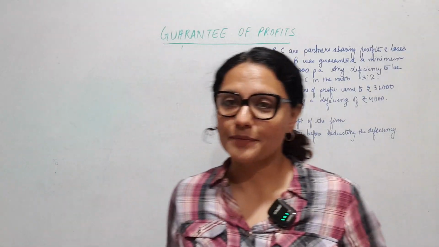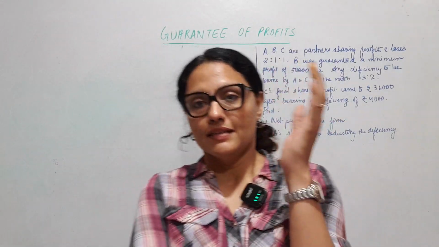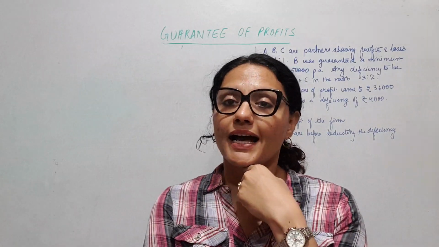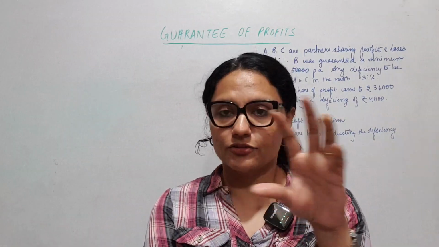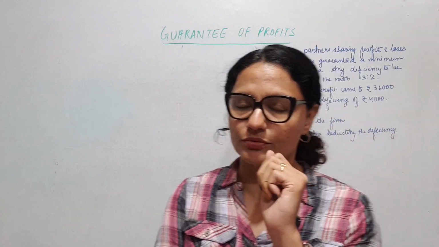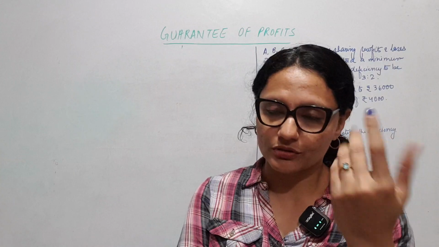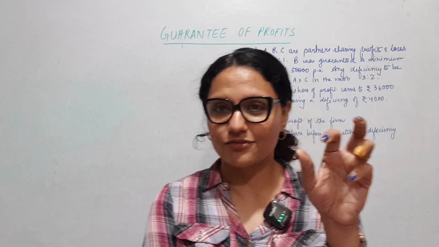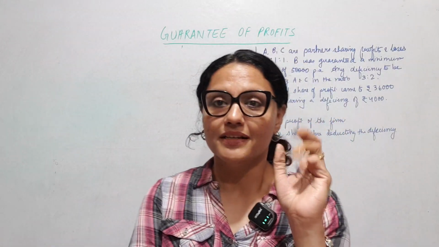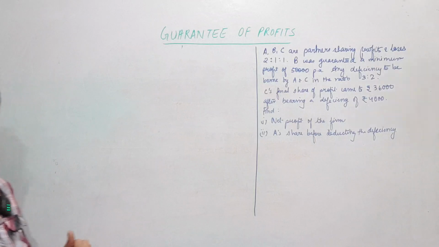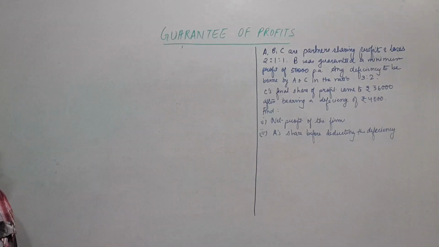The regular types of sums are where you will be given net profit, appropriation of profits, and at the end you distribute the divisible profit as per profit sharing ratio and do the redistribution. You will find that in your books also, the solved examples, I guess. I just changed some things and made a new sum, and let us try doing this. This will further test how much you understood the concept.